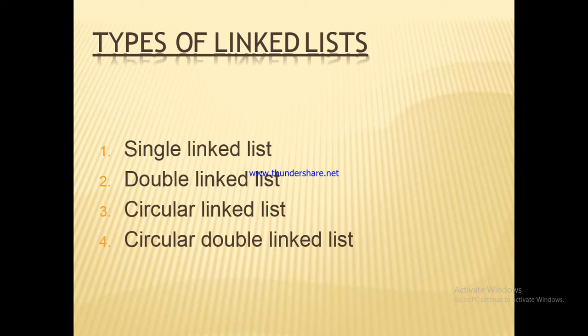Now, types of linked list. So what are the types of linked list we have? First one, single linked list. Second, double linked list. Third, circular linked list. Fourth, circular double linked list. In this section we will cover single and double linked list.